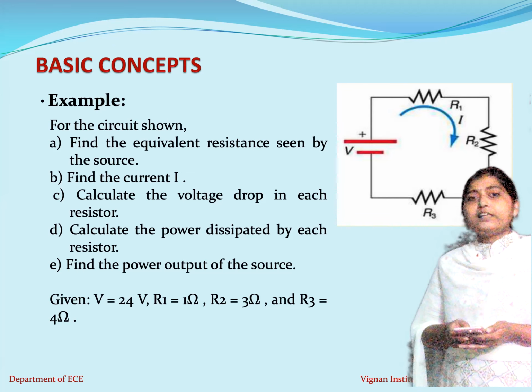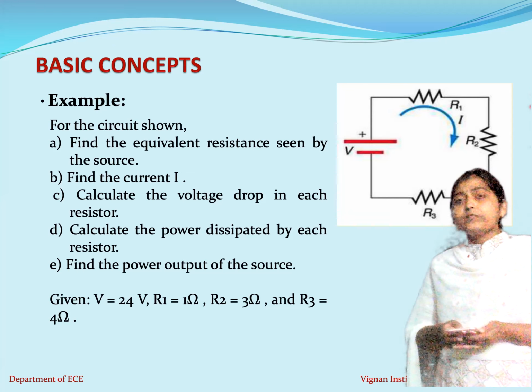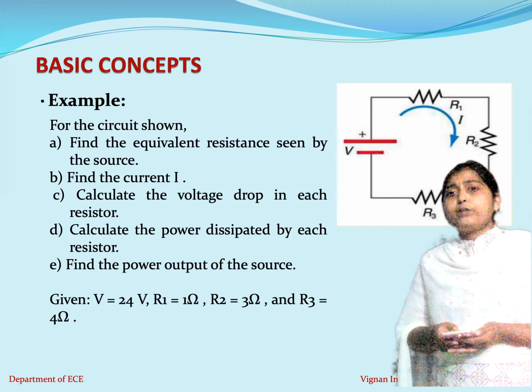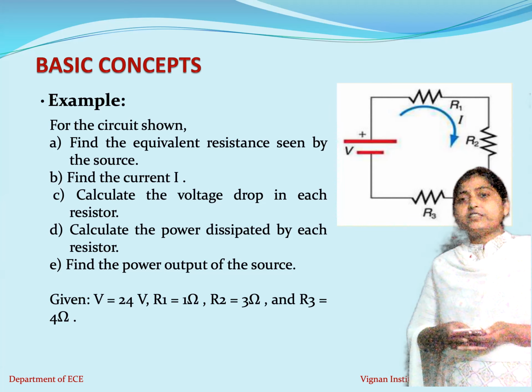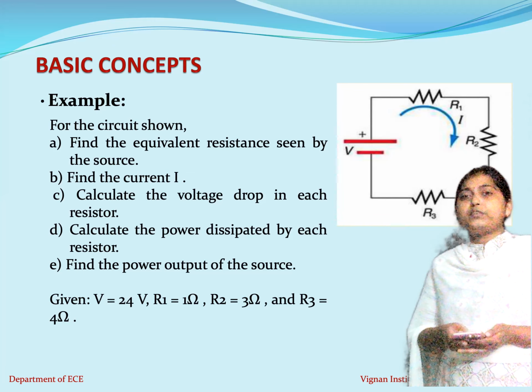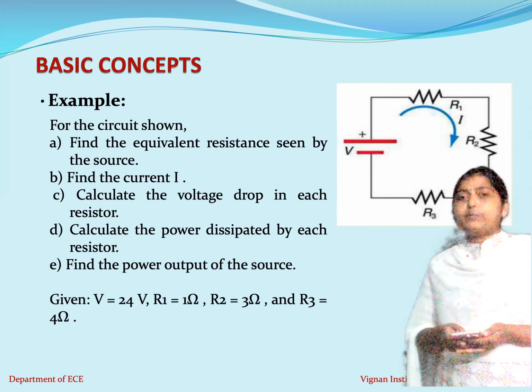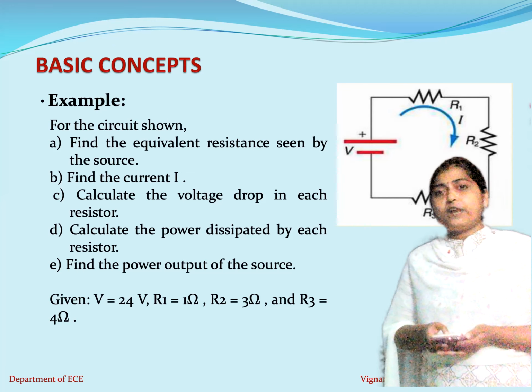Then calculate the voltage drop in each resistor. How do we calculate the voltage drop across each resistor? As we discussed in the previous class, the voltage drop across each resistor will vary depending upon the resistance value, but the current flowing through the resistances will remain the same. So if I want to find the voltage across R1, then according to Ohm's law, the voltage across a resistance is given by V is equal to I into R.